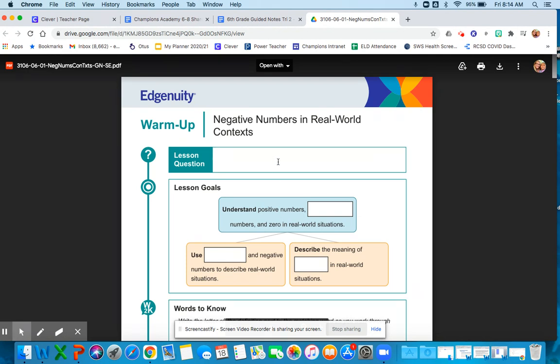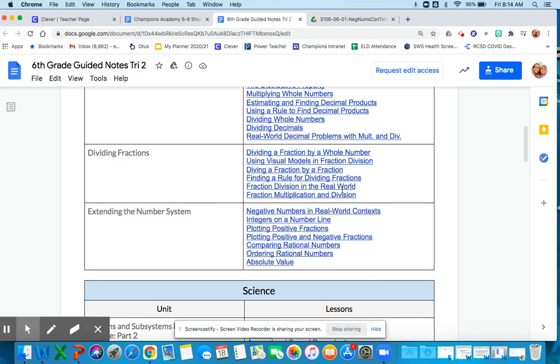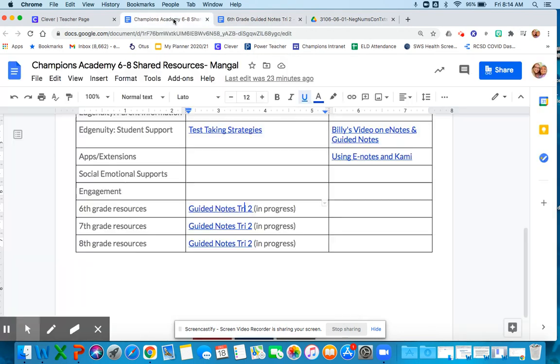So these will still need to be filled out just like they would if you were gathering these yourself, but now they're all in one spot. I think just makes it easier. So you would put in the lesson question and then understanding positive numbers, and you'd fill this part out. So it's as you're going through the lesson, you would fill this out just like you would if you were to access this on your own. But now it's just a lot easier because they're all in one spot. So from this shared document, you'll be able to get so many resources. And like I said, it is a lot, so kind of familiarize yourself with it. But once you get used to what's on here, it's going to be much, much easier for you.